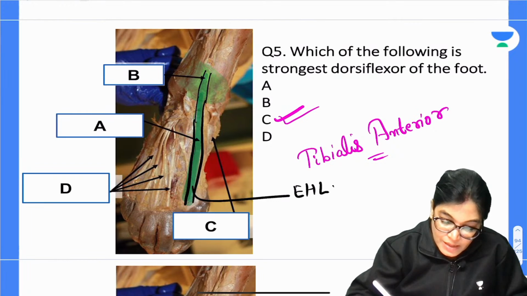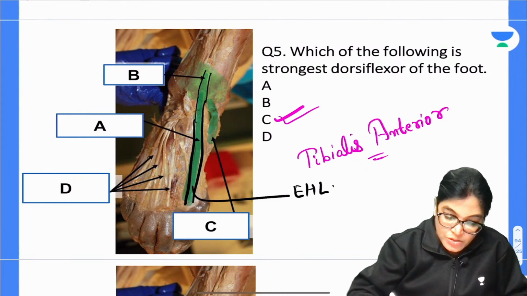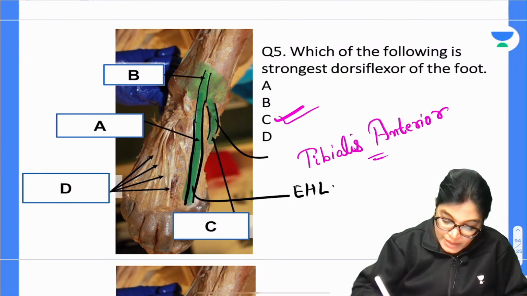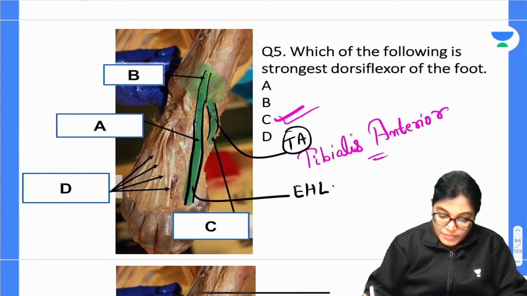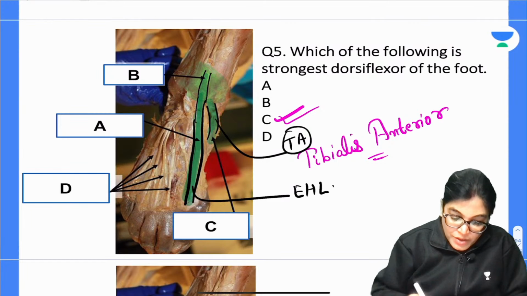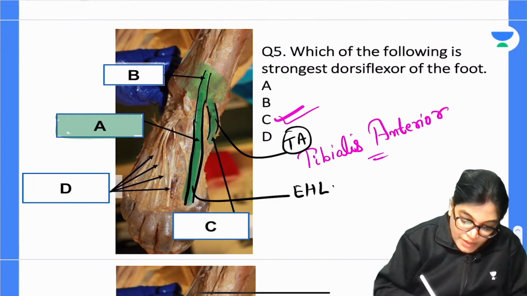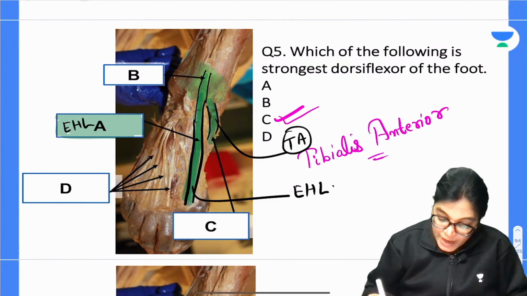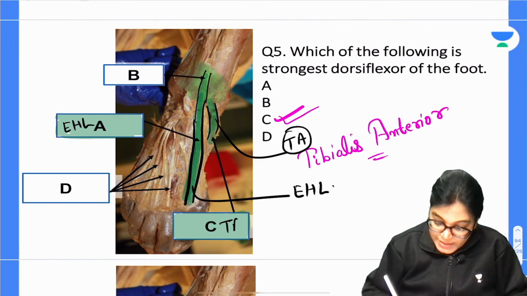Just adjacent to it, towards the great toe, this tendon which you are seeing is TA, that is tibialis anterior. So we have got C as the correct answer. So here A is extensor hallucis longus, and C is the tibialis anterior muscle.